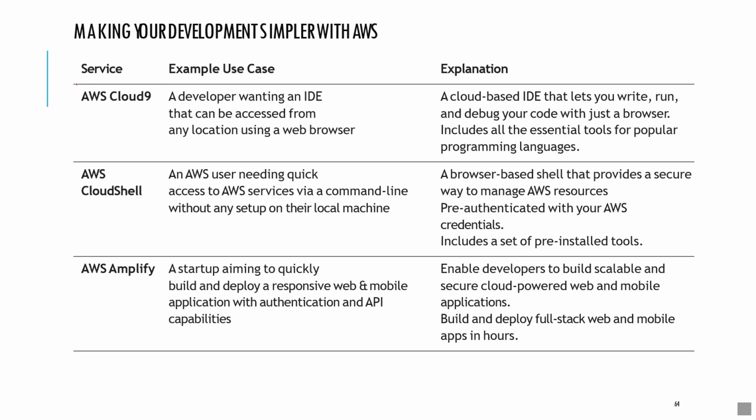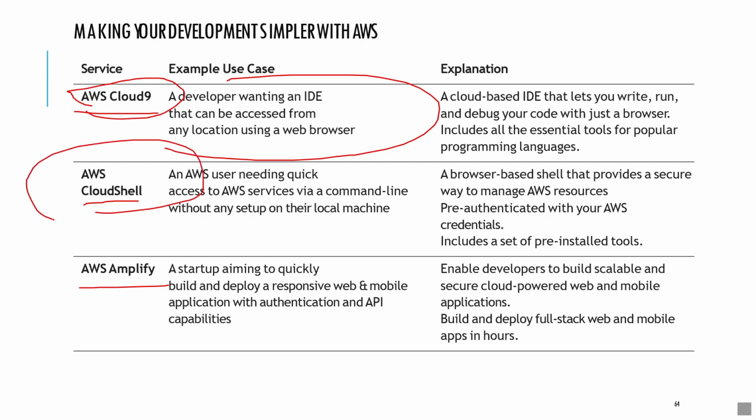There are other services like AWS Cloud9, AWS CloudShell, and AWS Amplify. Let's assume that a developer wants an IDE that can be accessed from any location using any browser, then they can go for AWS Cloud9. Cloud9 allows you to code, run, and debug your code in a browser. It supports various programming languages like Python, Java, JavaScript, Go. So there are many languages supported by Cloud9.